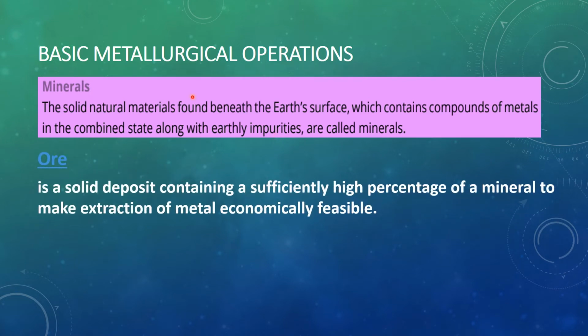And what is the ore? Ore is a solid deposit containing sufficiently high percentage of the mineral. Mineral is the metal in the combined state having the impurities. So when a deposit will have the high percentage of the mineral, it means it will have the high amount of the metal in it, and when we extract it, it will be economically feasible for us, then we will say that it is the ore.